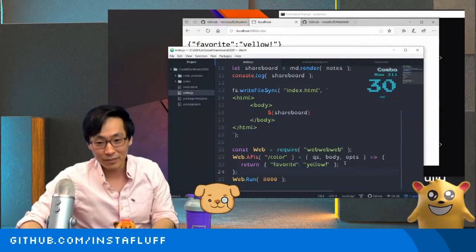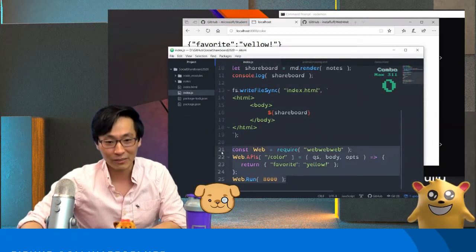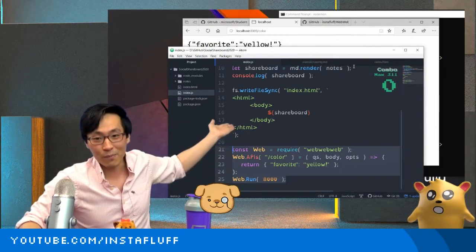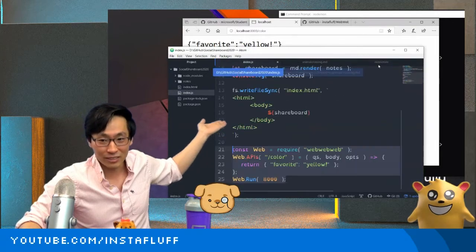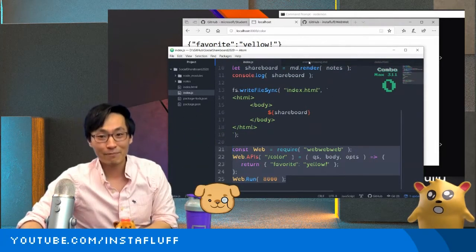And this doesn't even have to be a JSON object. It can be a string or a web page or anything. And so with, what is this, 5 lines of code, you have a web server that can serve web pages directly if you name it index.html, and you have APIs that you can talk to. Pretty easy. I love it.